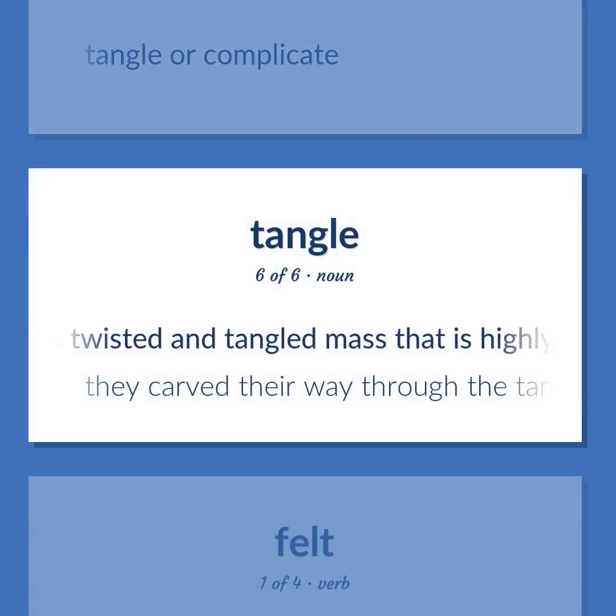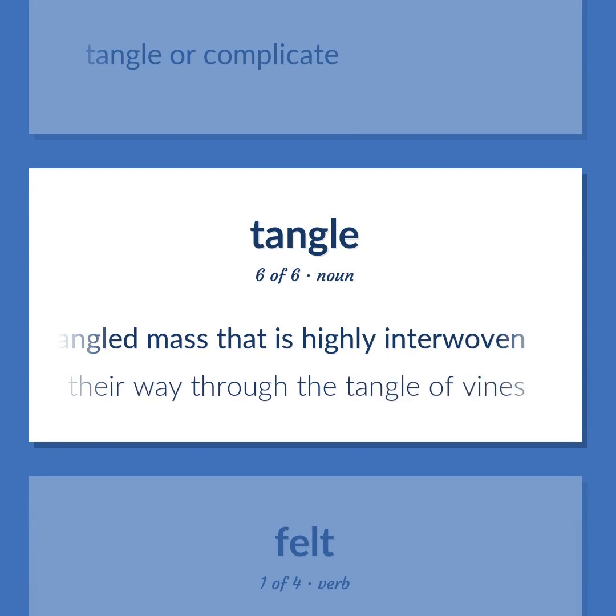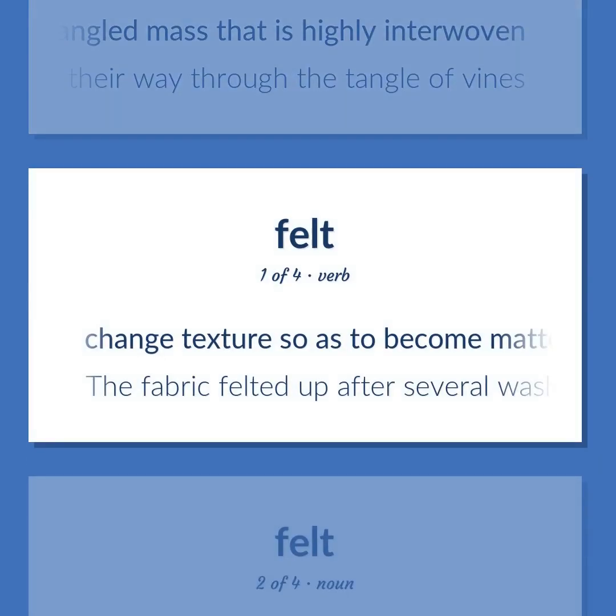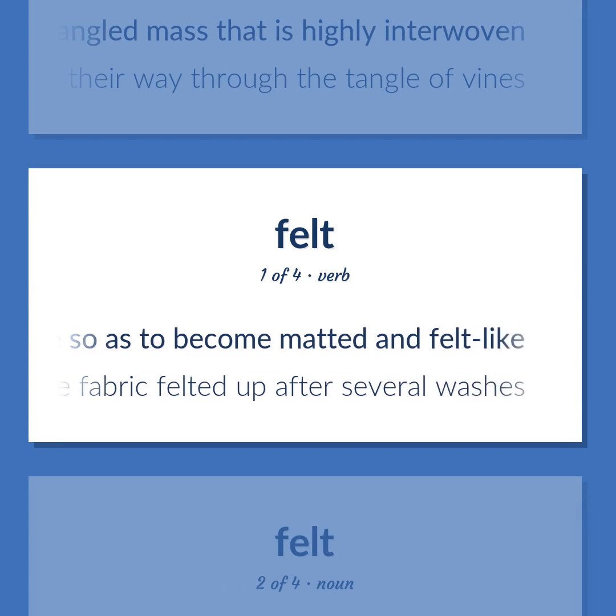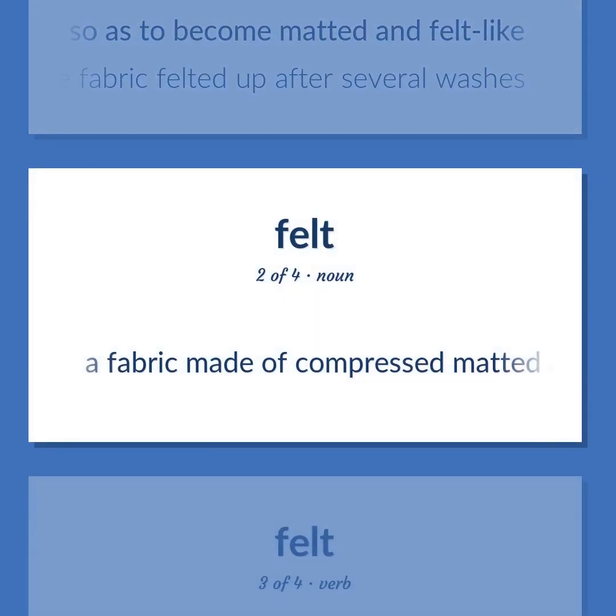A twisted and tangled mass that is highly interwoven. They carved their way through the tangle of vines. Change texture so as to become matted and felt-like. The fabric felted up after several washes. A fabric made of compressed matted animal fibers.